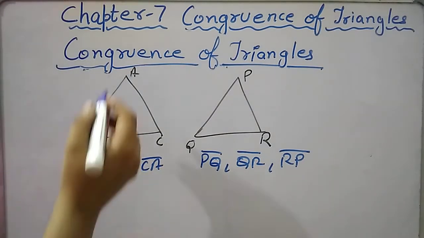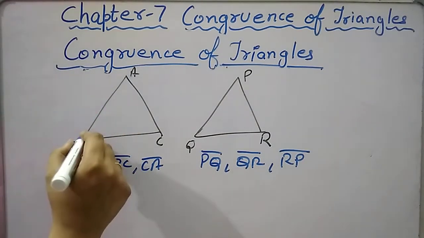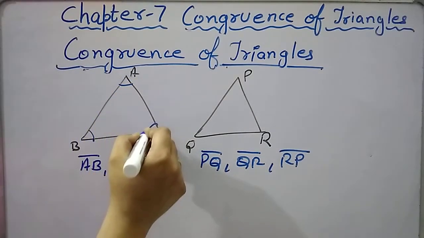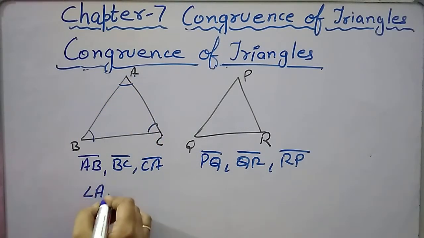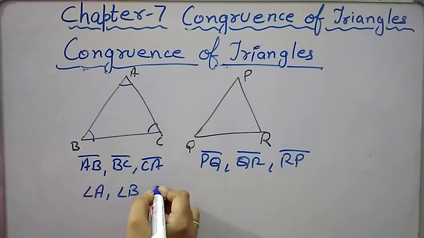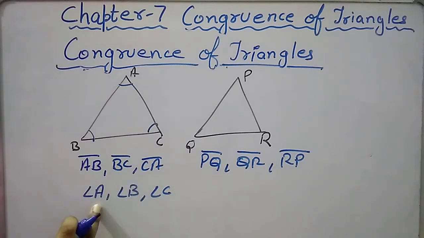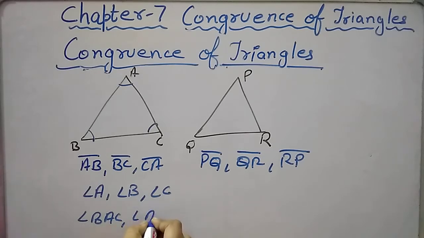Similarly, they have 3 different angles: angle A, angle B and angle C. You can write the angle like this, or you can write the full name like BAC, ABC and ACB. These could also be BCA and CBA. So they are the same thing.